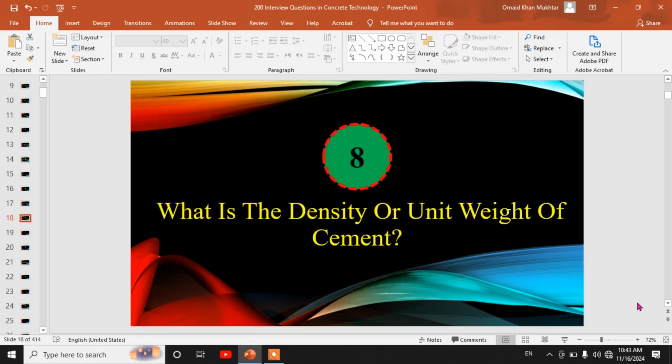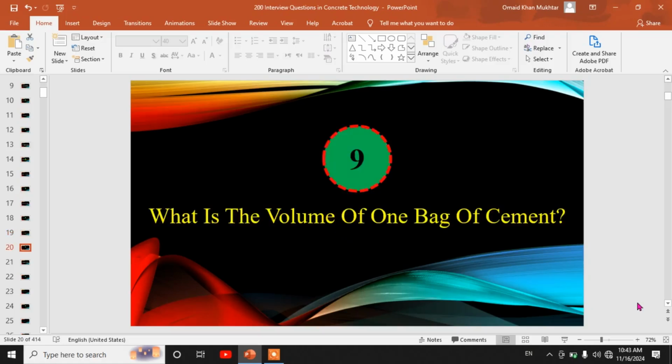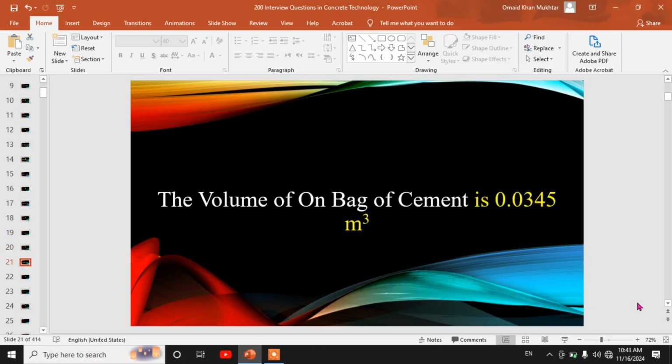Eighth, what is the density or unit weight of cement? The density of cement is 1440 kg per cubic meter. Ninth, what is the volume of one bag of cement? The volume of one bag of cement is 0.0345 cubic meter.